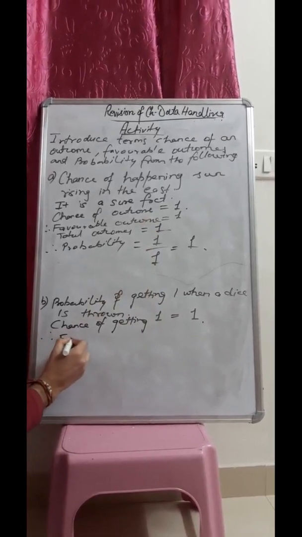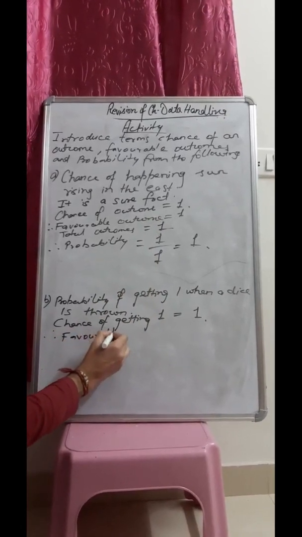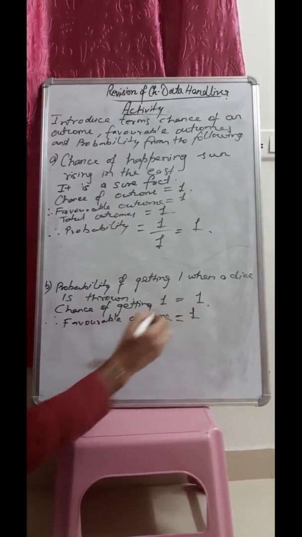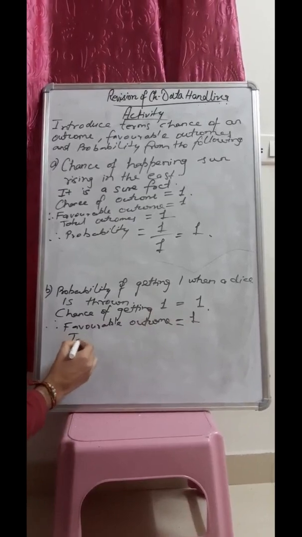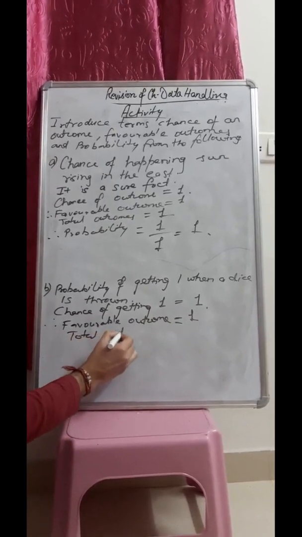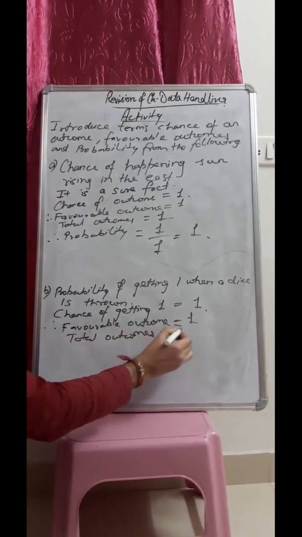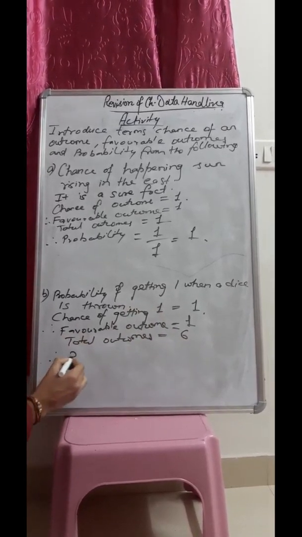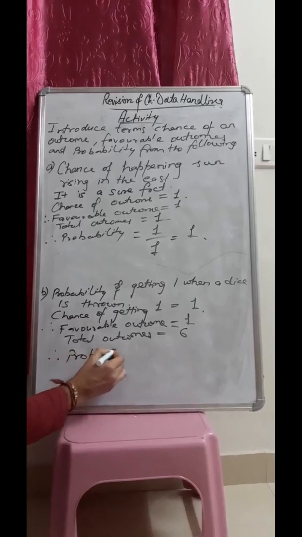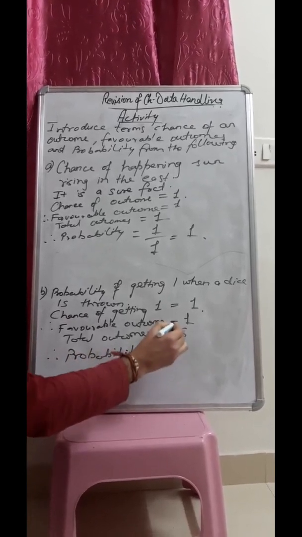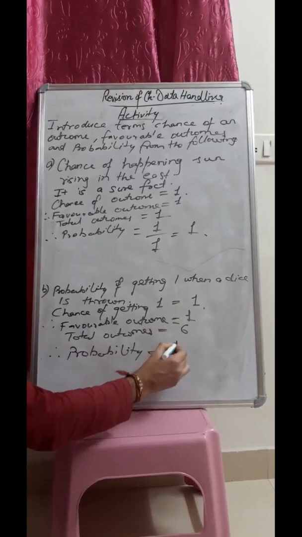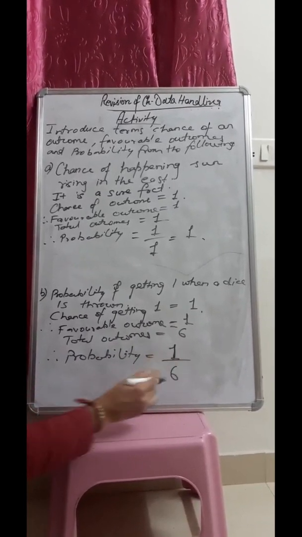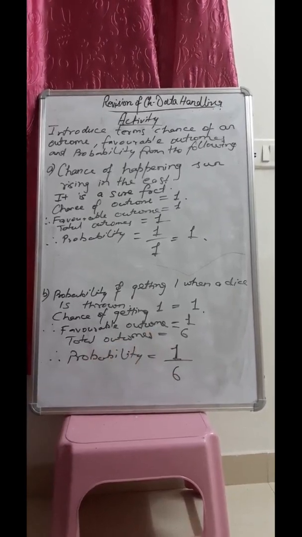So the favorable outcomes is 1, and your total outcomes, because on a dice there are 6 numbers, will be 6. So the probability will be the favorable outcome, that is 1, upon the total outcome, that is 6. So the answer will be, probability will be 1 upon 6.